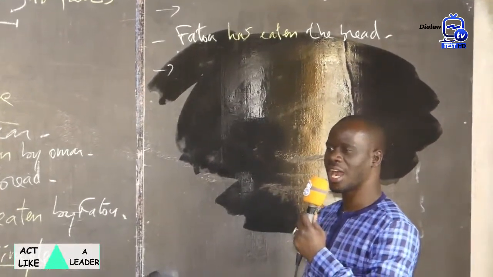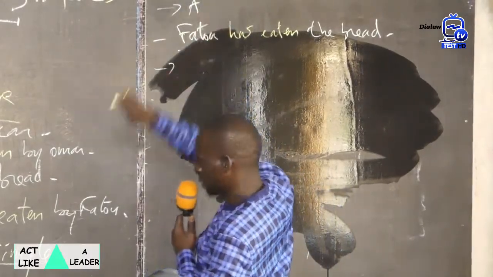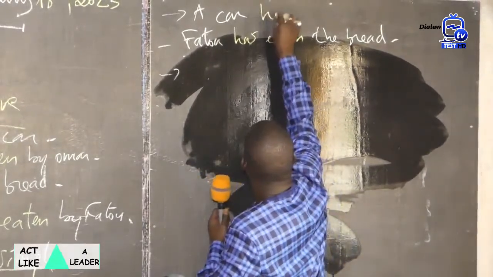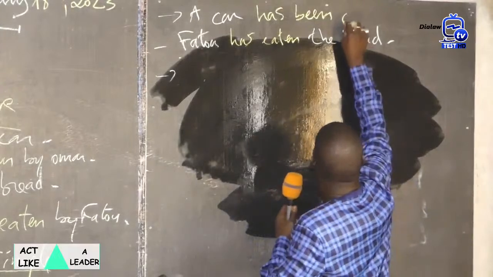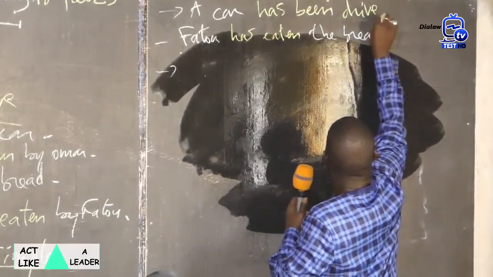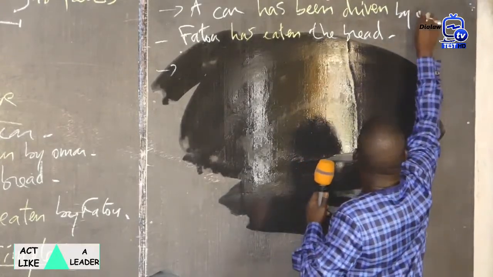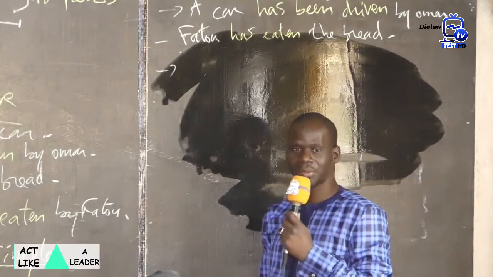Very good. A car has been driven by Omar.